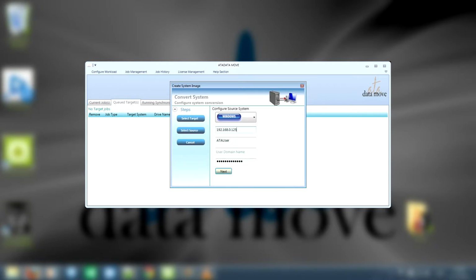Then, you configure the source server image you want to create the target image from. In this example, we are migrating from a virtual Windows server. You achieve this by entering the IP address of the source server, the administrator account information and password you are using to perform the migration as shown here, and select the Next button.